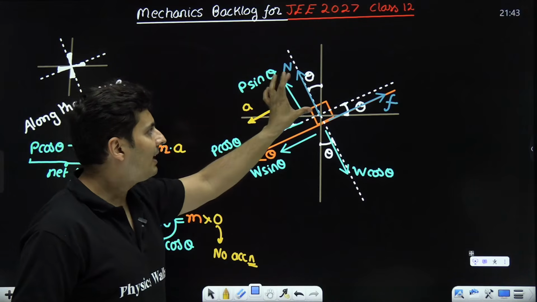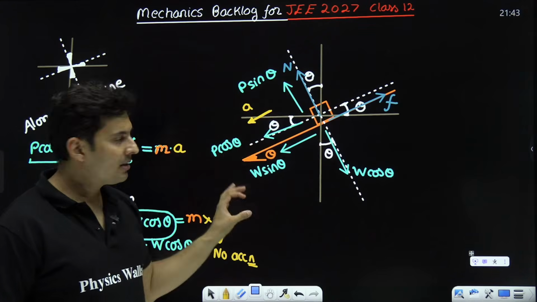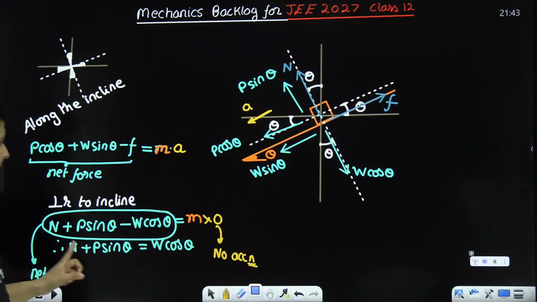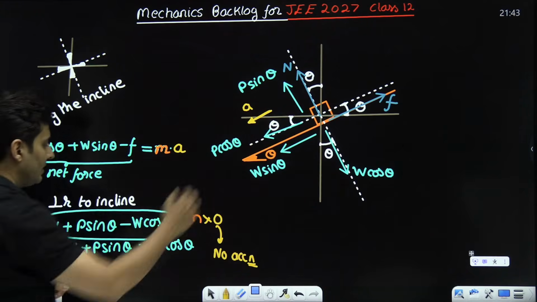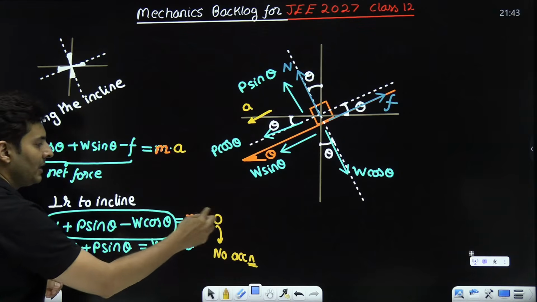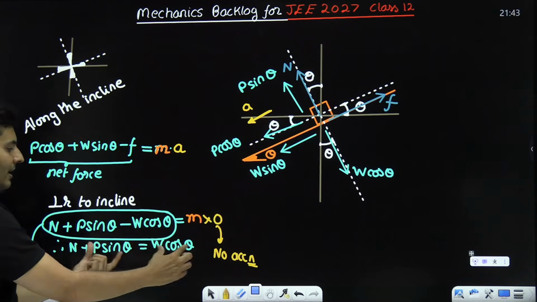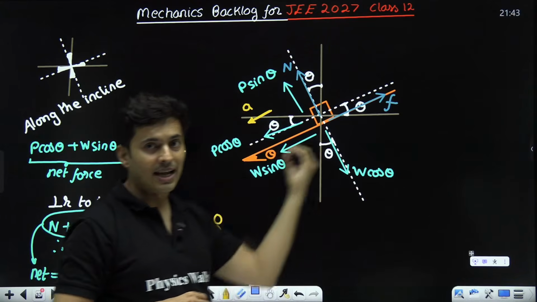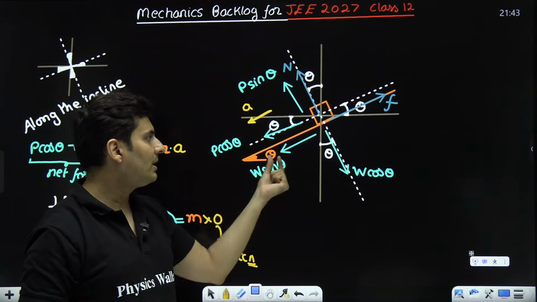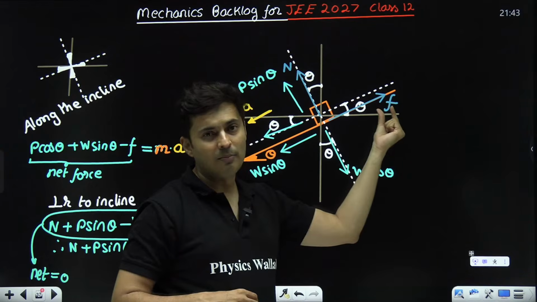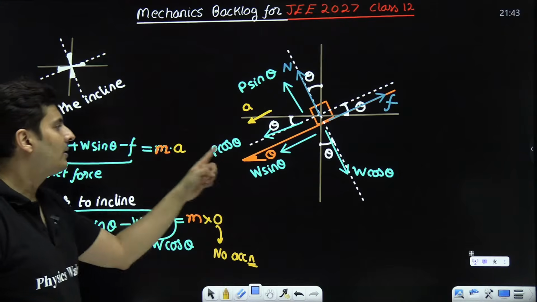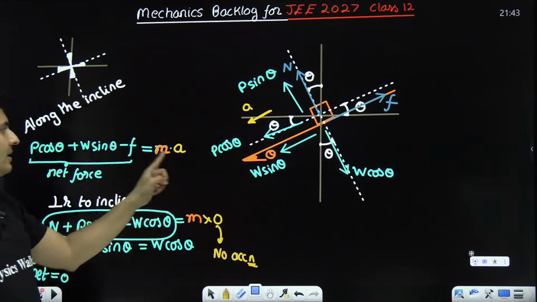So when I saw all the forces on it, I concluded this force and this force together will be balancing. N plus P sin theta minus W cos theta will balance. That means they are equal. But in this direction, they are unbalanced, so it is accelerating. So these two must be the larger forces as compared to F. That's why I wrote P cos theta plus W sin theta minus F is equal to MA.